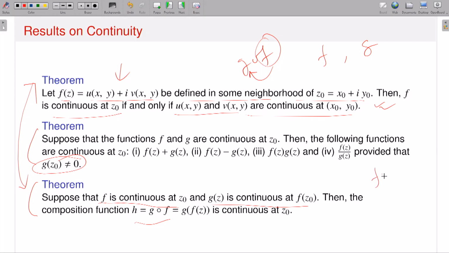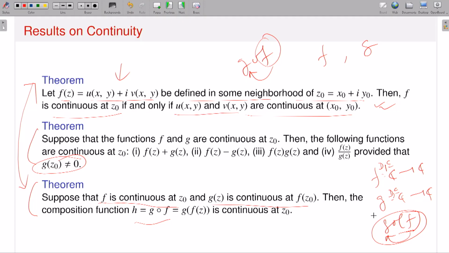Or in other words, if I consider functions f from C to C and g from C to C, then of course g composed f makes sense. But whenever I am taking some subsets D1 and D2, one has to be careful so that the range of f is in the domain of g, and then the composition makes sense, and I can talk about the continuity of the composition function from the domain of f to the complex numbers. So that's what it says.